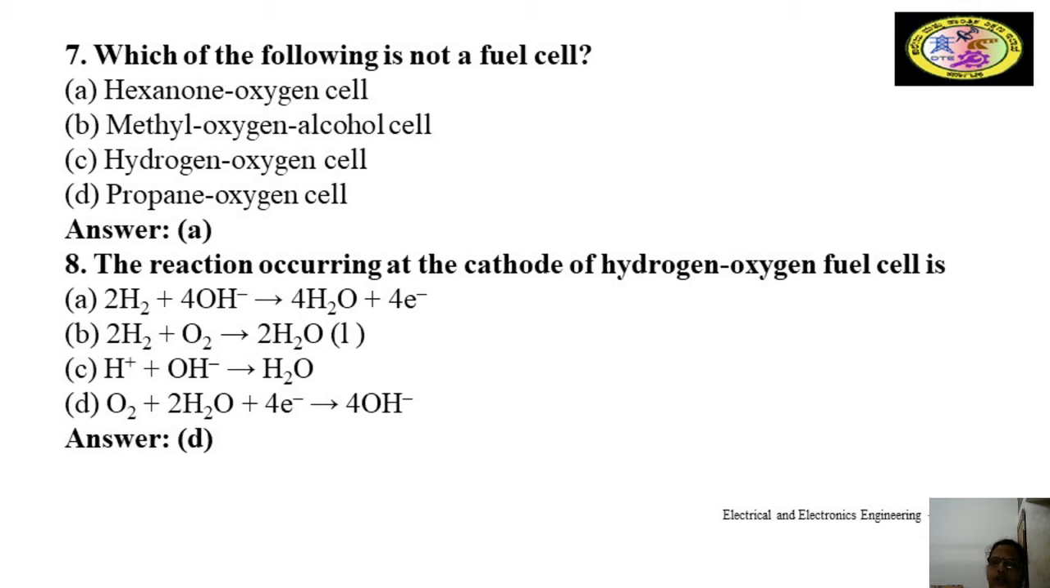The reaction occurring at the cathode of the hydrogen oxygen fuel cell is: 2H2 plus 4OH- produces 4H2O plus 4 electrons; 2H2 plus O2 gives 2H2O; H plus OH gives H2O; or O2 plus 2H2O plus 4 electrons gives 4OH-. The reaction occurring at the cathode is O2 plus 2H2O plus 4 electrons gives 4OH-.